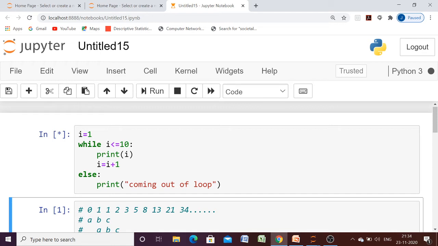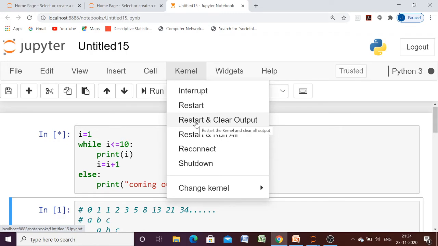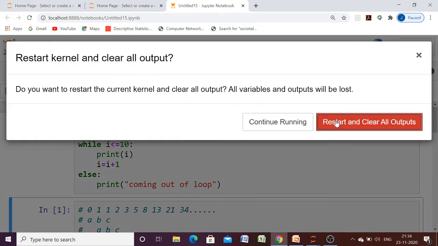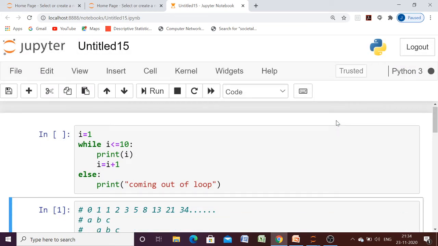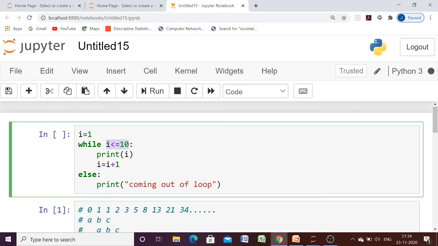But if we terminate this loop by using a break statement, then what will happen? Then this else part is not going to execute. So we have to be very careful about this else statement: you have to check the indentation level again. Here you can see that this else is a part of the loop. This else is not part of any if statement. This else part will execute only if our while loop is terminated normally, meaning after the execution, when this condition becomes false, only then will this else part execute.